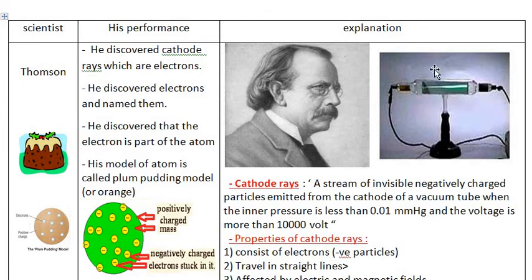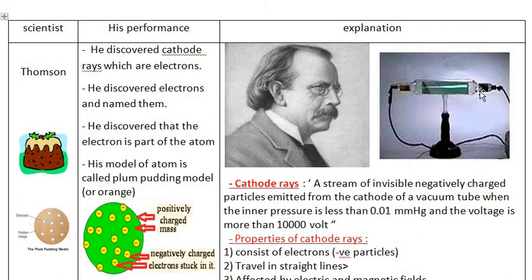The battery that he used was connected to these wires. The battery has two poles, positive pole and negative pole. The negative pole is called cathode, the positive pole is called anode. The negative pole of the battery, when connected to this pole, for example, electrons move in this way.